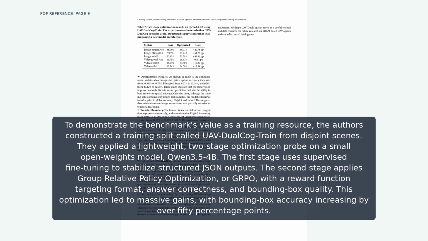To demonstrate the benchmark's value as a training resource, the authors constructed a training split called UAV-DualCog Train from disjoint scenes. They applied a lightweight, 2-stage optimization probe on a small open-weights model, Qwen 3.5-4B. The first stage uses supervised fine-tuning to stabilize structured JSON outputs. The second stage applies Group Relative Policy Optimization, or GRPO, with a reward function targeting format, answer correctness, and bounding box quality. This optimization led to massive gains, with bounding box accuracy increasing by over 50 percentage points.